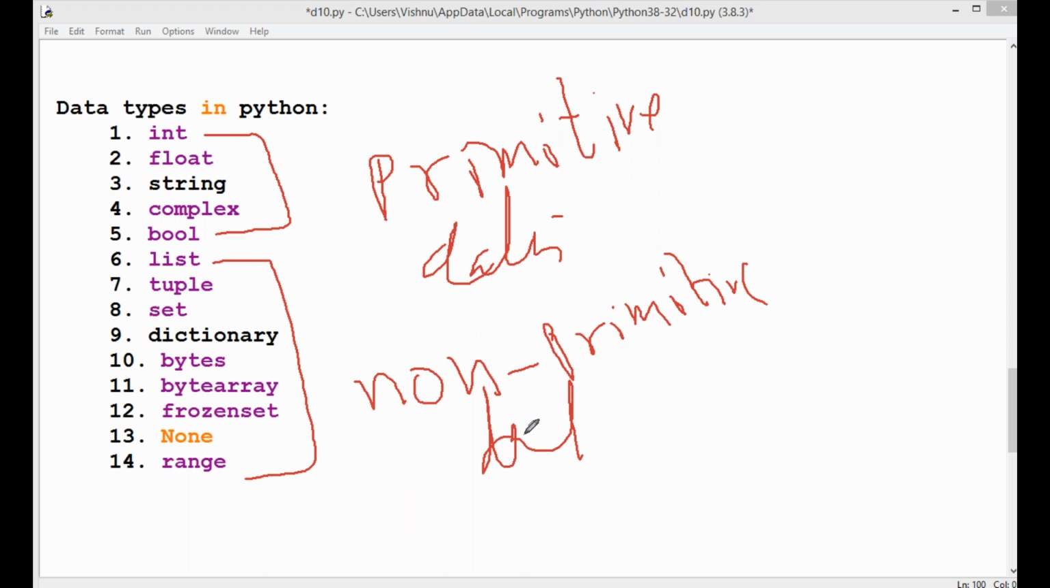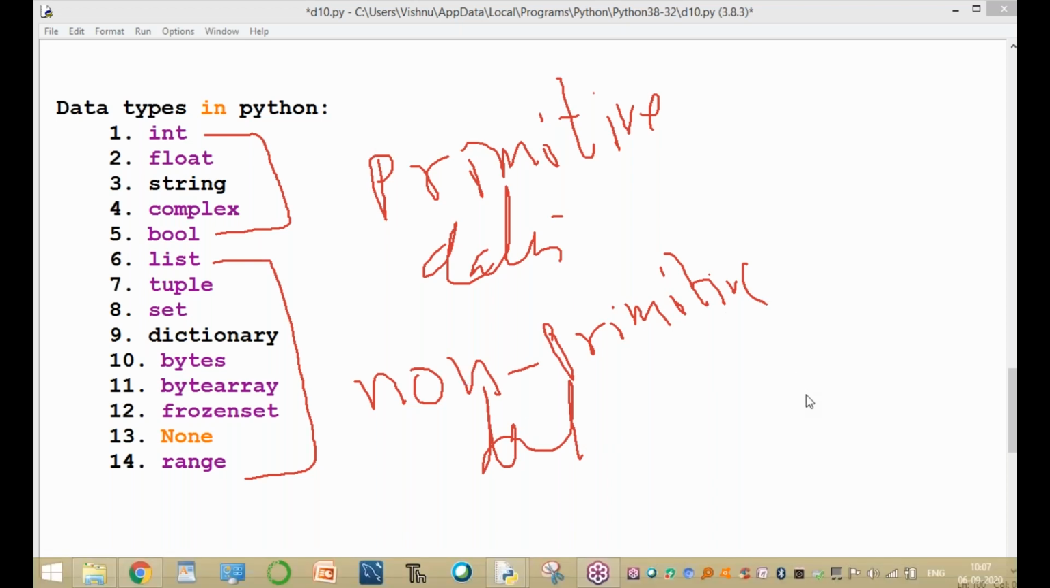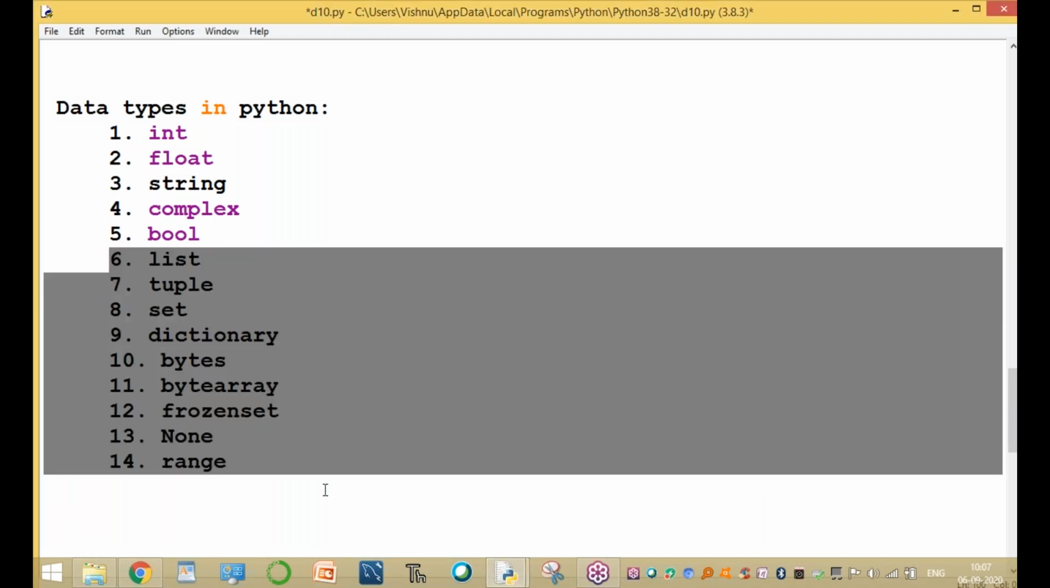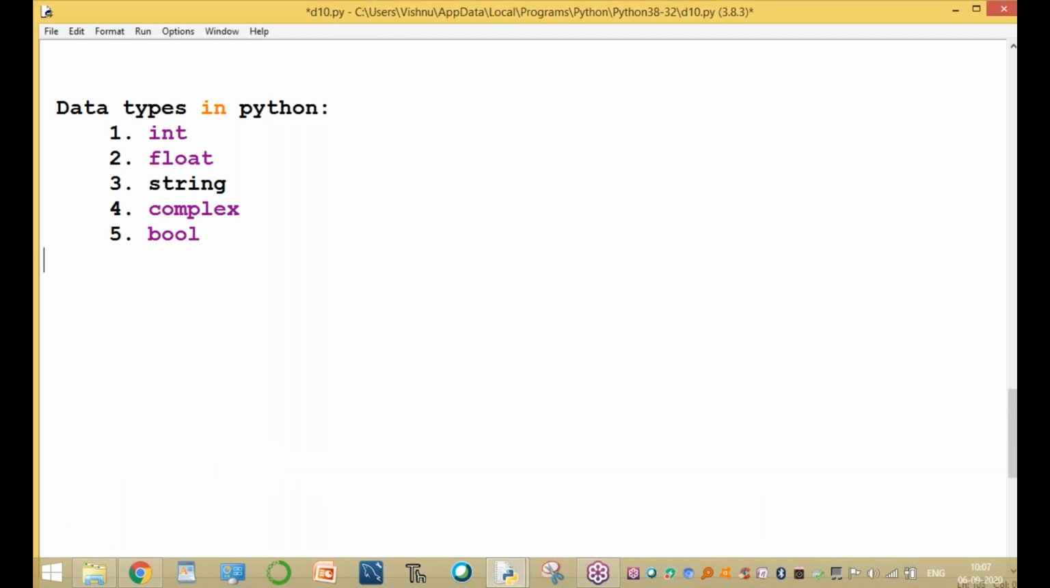Sir, what is integer, what is float, what is string, what is complex, and what is boolean? I will explain these five data types today. Sir, what is integer? Integer represents only digits, the digit values 0, 1, 2, 3 up to 9. It is called the integer data type.